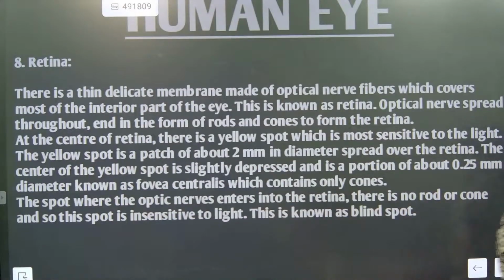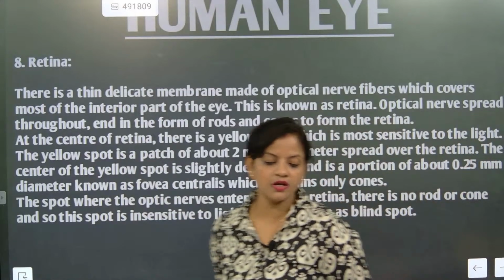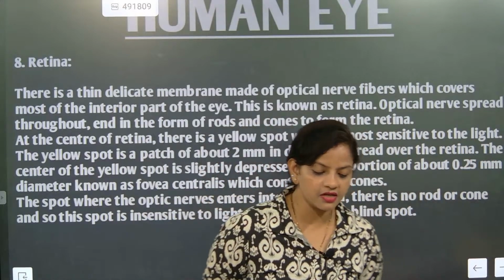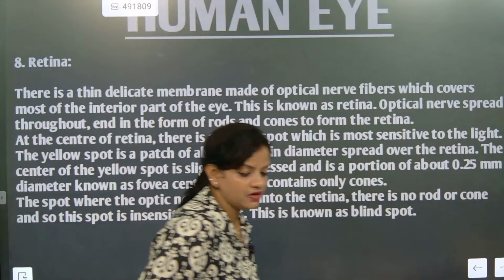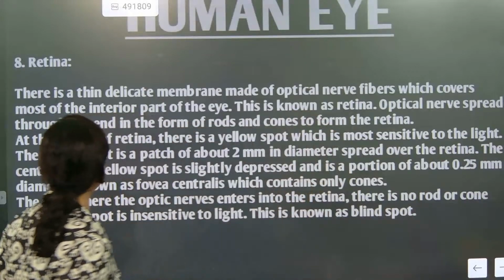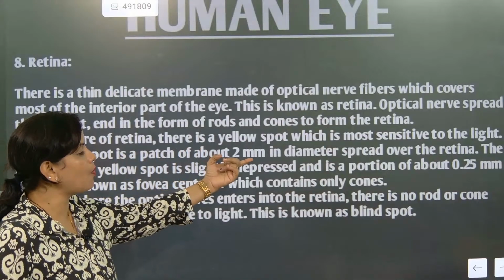Understood? The light chapter is already over. Can you go to the channel and check? We have done the light chapter revision. In that, all sections were revised separately. Okay. Now the yellow spot is a patch of about how much?